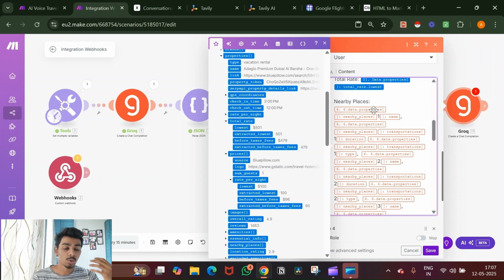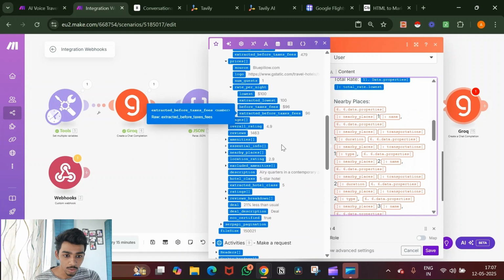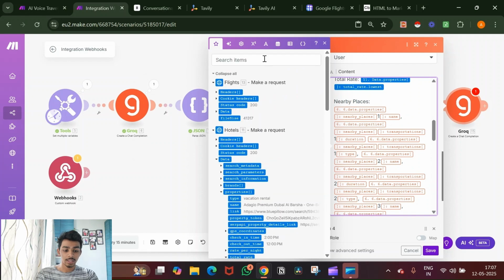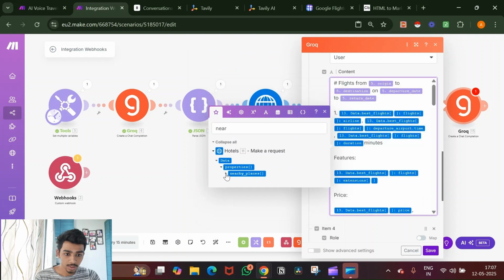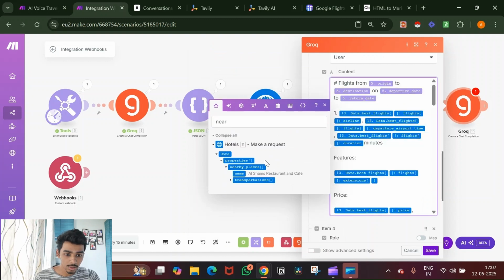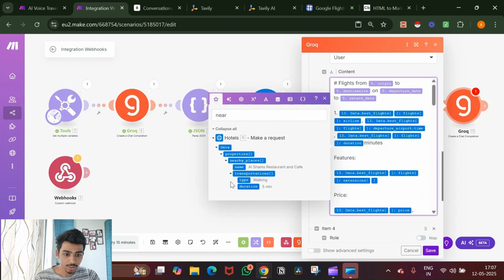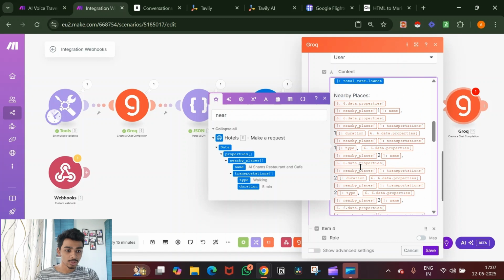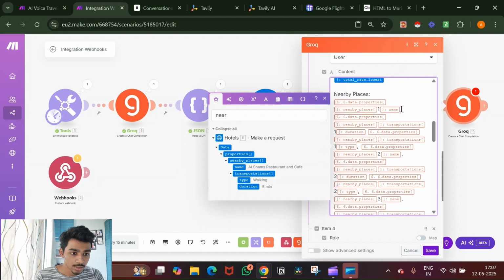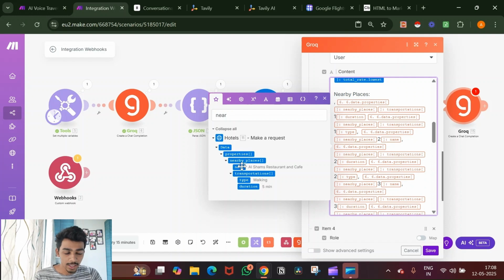So, nearby places. What are the places nearby the hotel that we can explore? So, we want that. So, we go down, and if you don't want to search, just click right here on nearby and you'll see nearby places. Okay, so under nearby places, we have the name, we have the transportation. Okay, so only these three are the data that we actually need. So what I'll do is, first I'm going to remove this, and then I'll add the name.